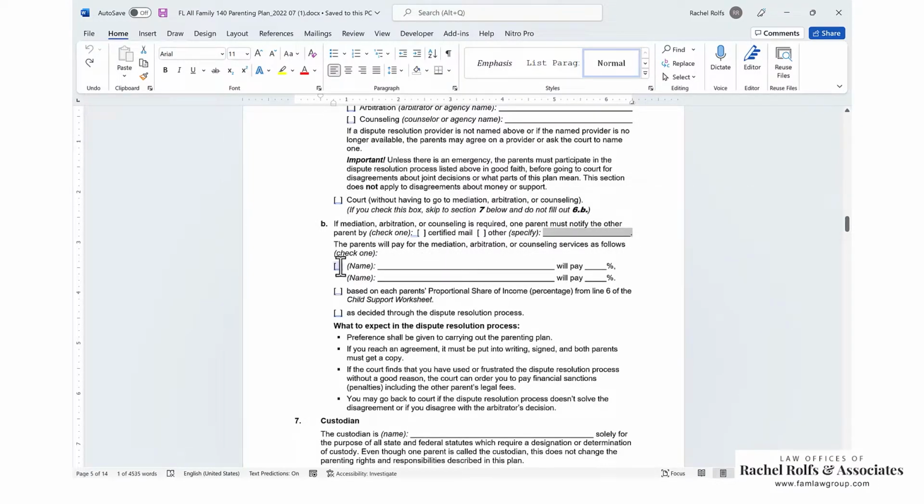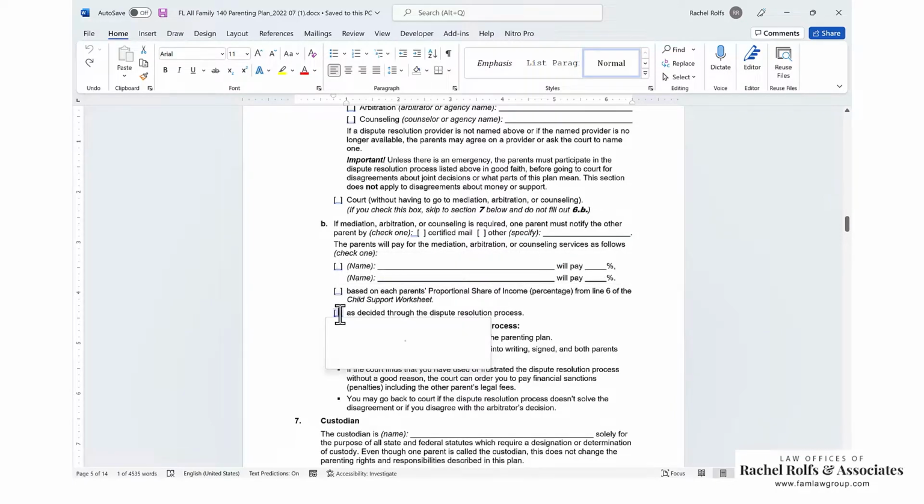Then how you're going to pay for the mediation. The two most common ways to do this, you put your name, you put respondent's name, are either 50-50, which is the most common. That's kind of the preferred way. But if there's a big disparity in income, sometimes you will check this box and say based on each parent's proportional share of income from line 6 of the child support worksheet. If you don't have a child support worksheet right now, that can be hard. But that kind of makes it so that you are each paying a portion proportionate to your incomes as they relate to each other.